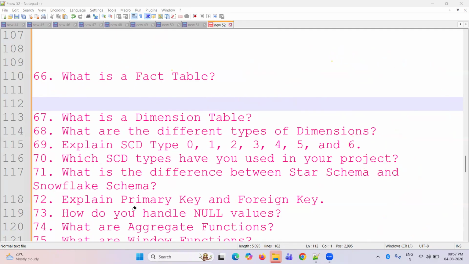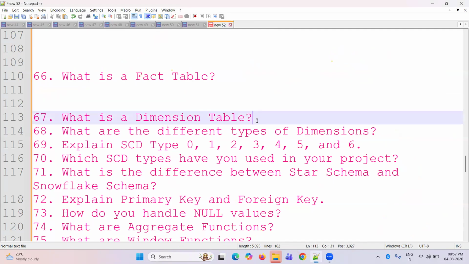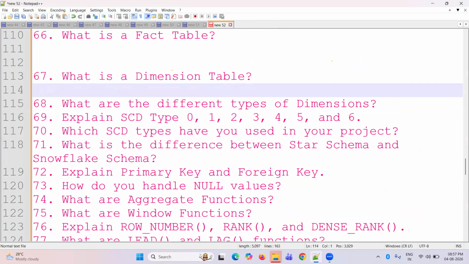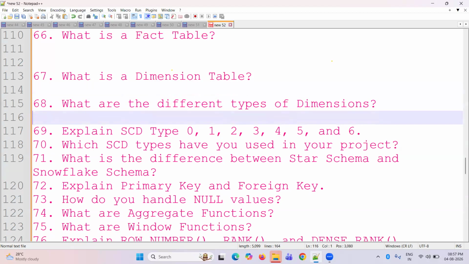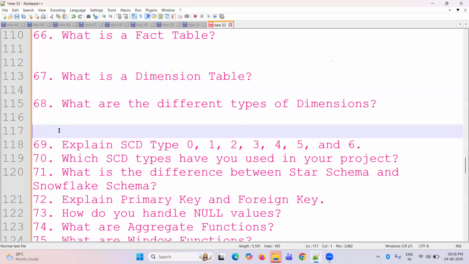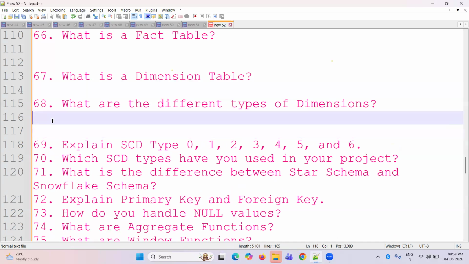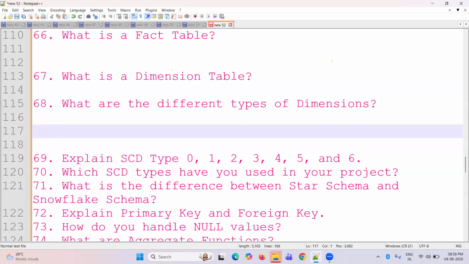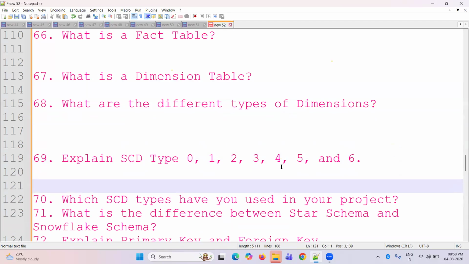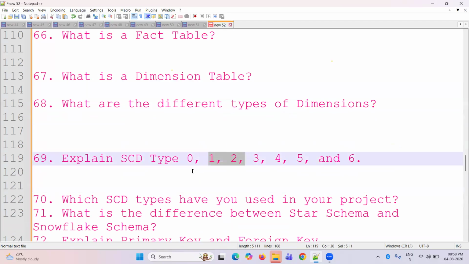This is what you need to go through for an interview panel. If you want a job within 1 month, these are the things you need to learn. So what is a dimension? What are the types of dimensions? We have conformed dimensions, different types. We'll explain them along with schemas. Types 0, 1, 2, 3, 4, 5, 6. Most of the time we use 1 and 2, so we'll discuss.